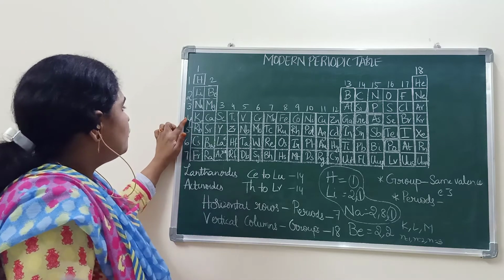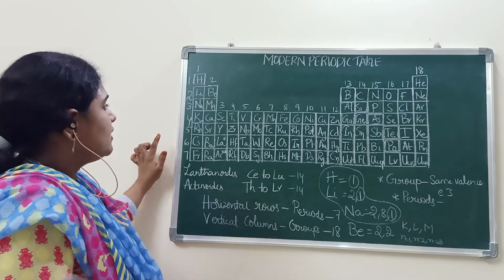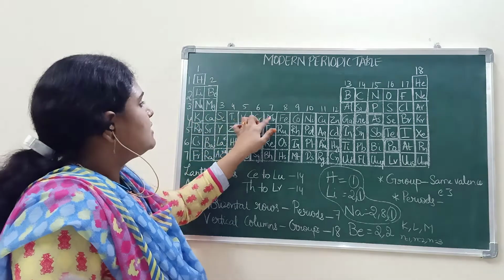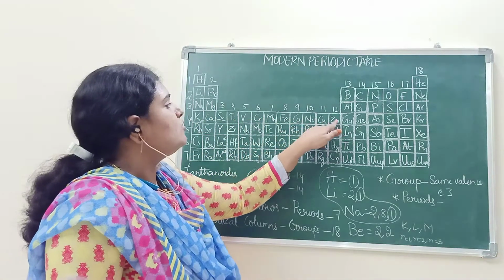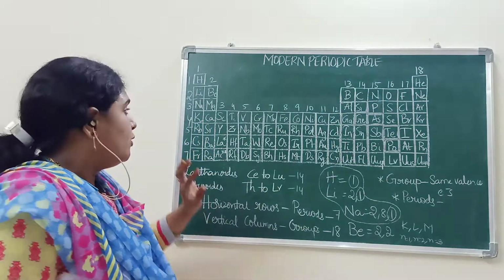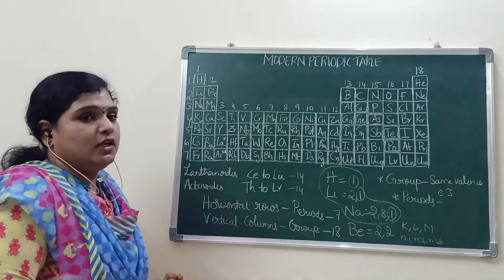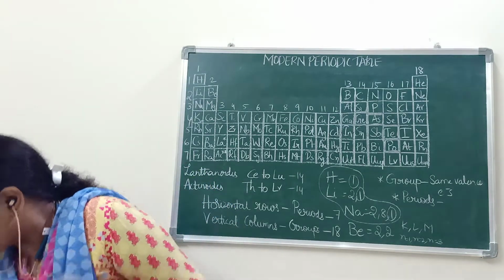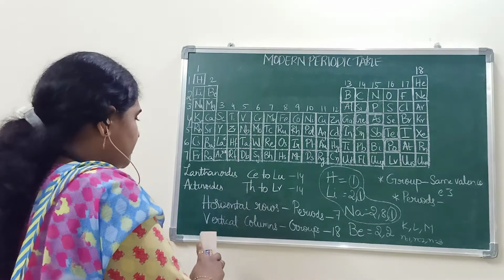And coming to the fourth and fifth periods, calculate how many are there. 1, 2, 3, 4, 5, 6, 7, 8, 9, 10, 11, 12, 13, 14, 15, 16, 17, 18. In both the fourth and fifth periods, how many elements are there? 18 elements.